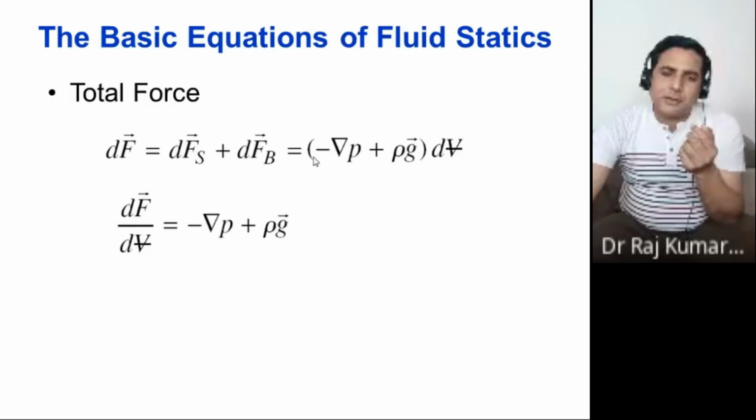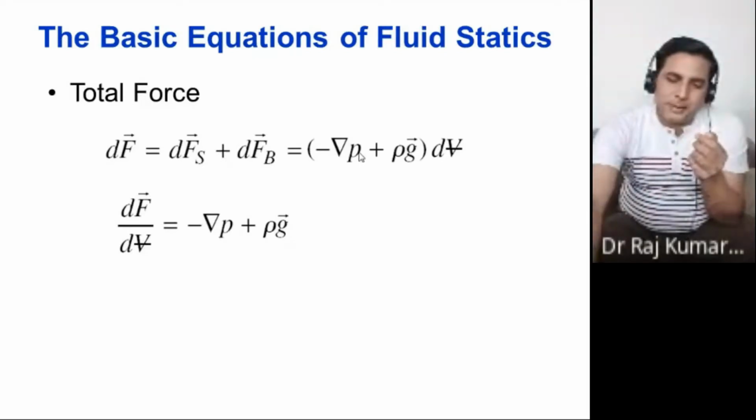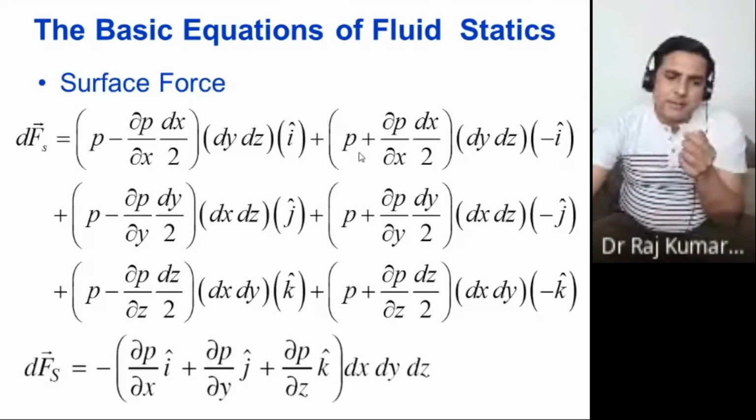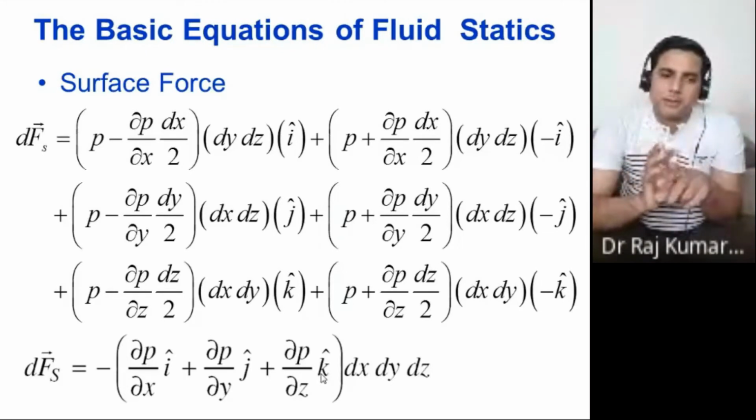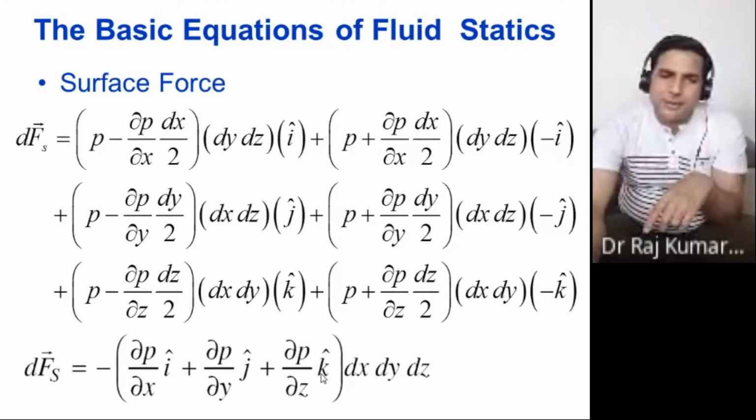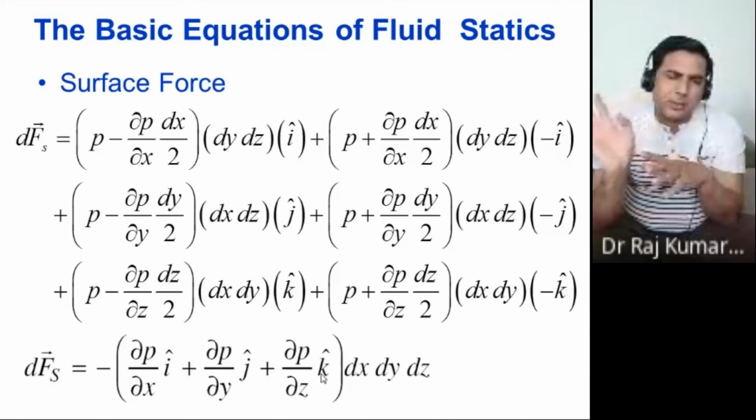So here you got this sum, the gradient sign here, the gradient of P. So the previous expression you have here, this particular expression, the entire thing, the whole term, del P upon del X I cap, del P upon del Y J cap, del P upon del Z K cap, this is called the gradient of P only. Fine. Gradient is known to you already, right?